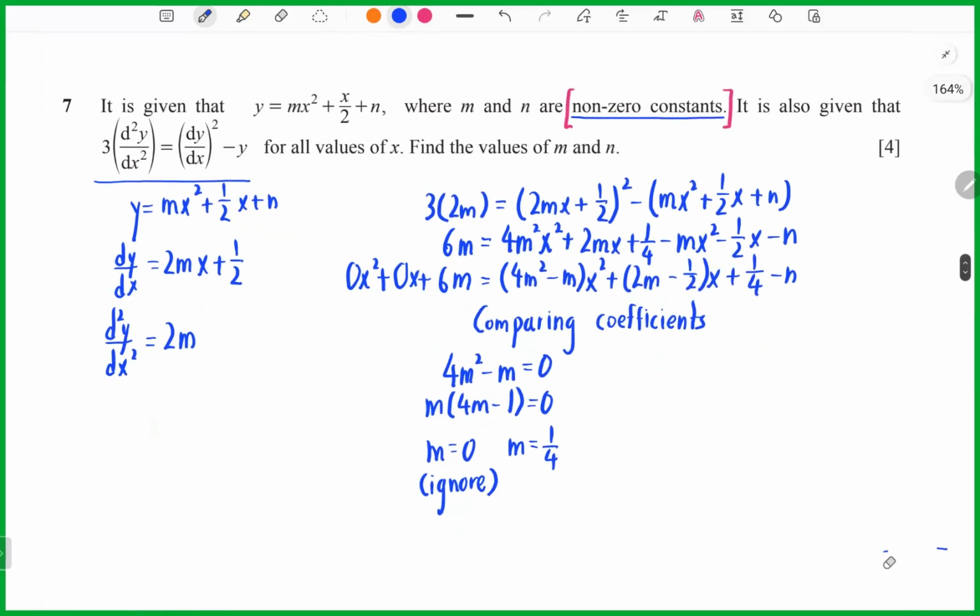Now we need to find n. So we already get 1/4 minus n equals 6m. So negative n equals 6m minus 1/4, where m is 1/4. So you will get n equals negative, 6 bracket 1/4 minus 1/4. So you will get negative 5/4.